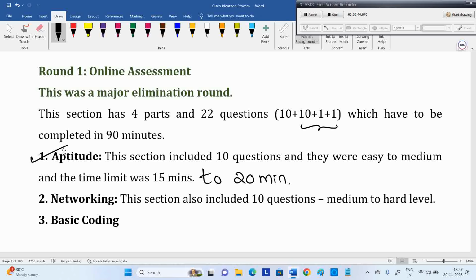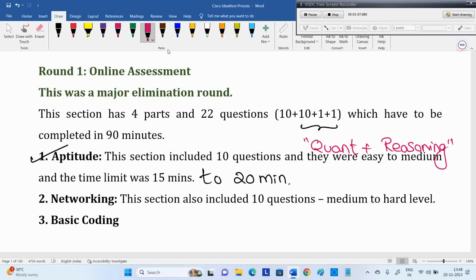The first part is aptitude only, where you get questions from quant and reasoning both. It's not only quant, you are getting questions from quant plus reasoning, both sections required. 10 questions, around 15 to 20 minutes. Next, the second section is 10 questions again.